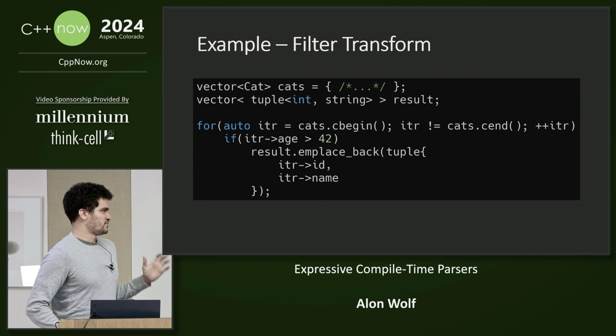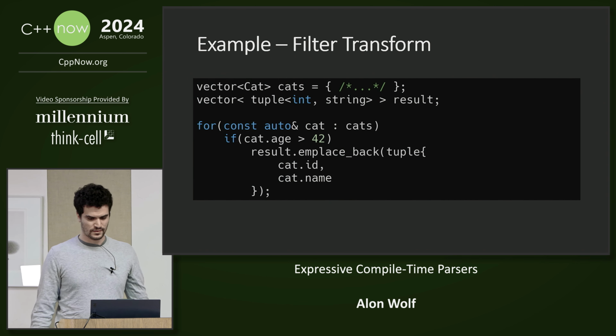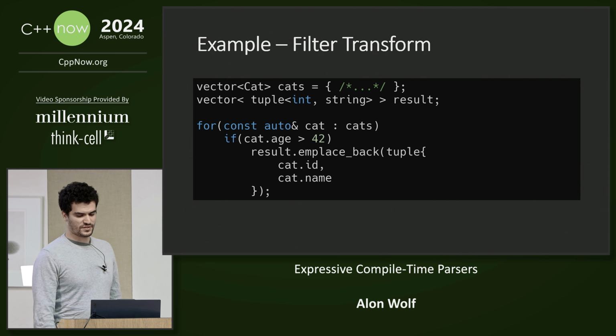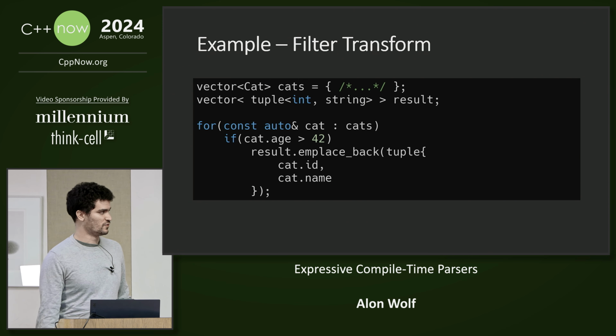Let's do a quick recap of everything so far with a filter transform example. Here we have a vector of cats, and we want to get the names and IDs of all the cats over the age of 42. So we iterate over the input vector, check if the age is over 42, and if it is, then we place back a tuple with the name and ID. One way we can make this code more expressive is by using modern C++ syntax and replacing the iterators with a range-based for loop, which communicates better that we are iterating over the entire vector.